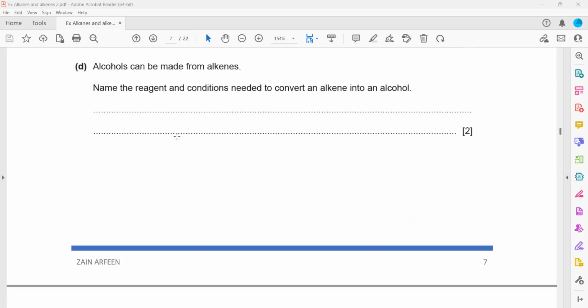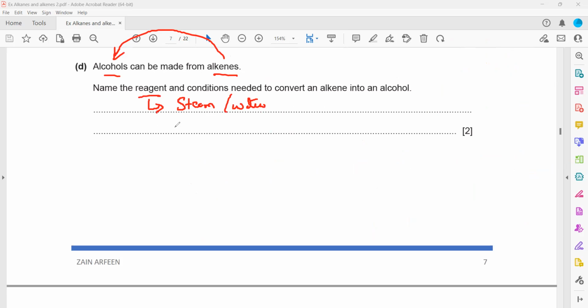Alcohols can be made from alkenes. Name a reagent and a condition. I want to convert alkene into alcohol. How can I convert alkene into alcohol? Which substance should I react it with? React the alkene with steam. The reagent here is steam, which refers to chemicals, so steam, or you can also say water.